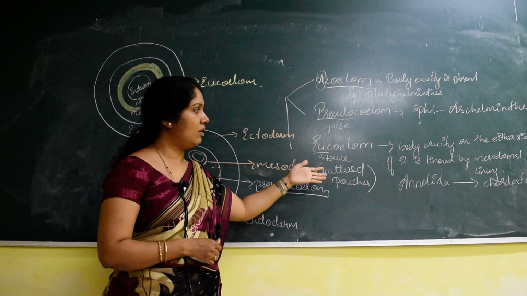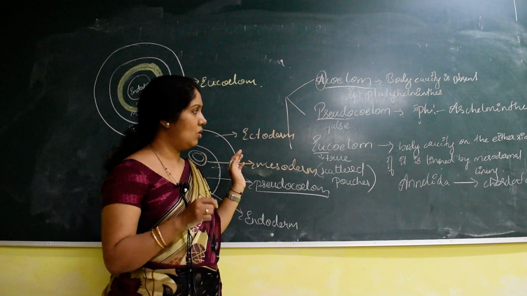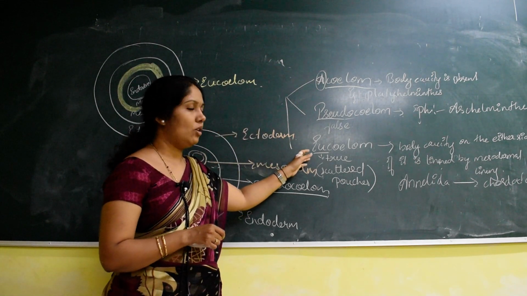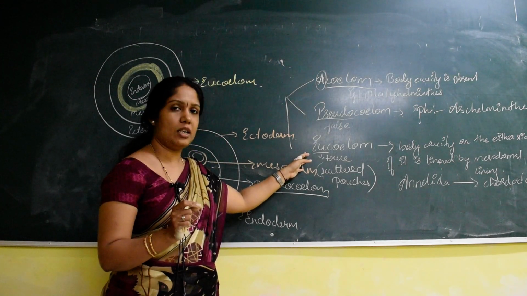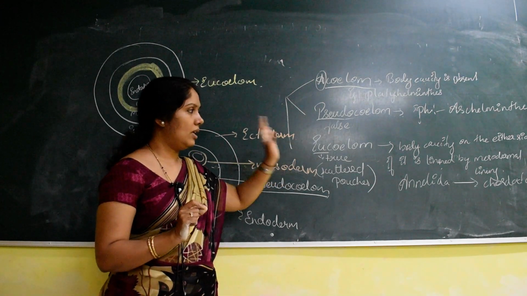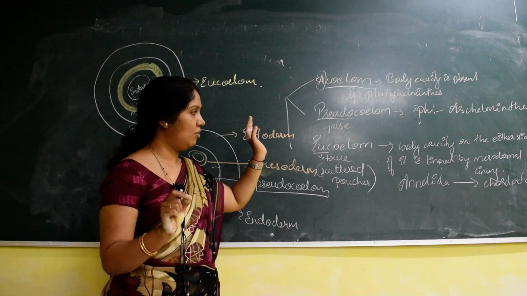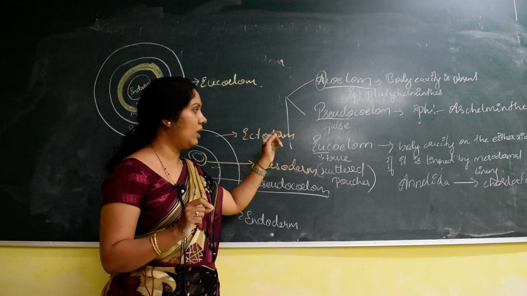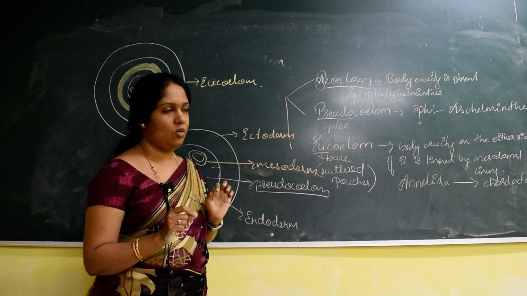All of them are eucoelomate. So from Annelida till the Mammalia class, you can use this common word. If you write any phylum or class, you can use this sentence: one of the characteristic features is that they are eucoelomate.